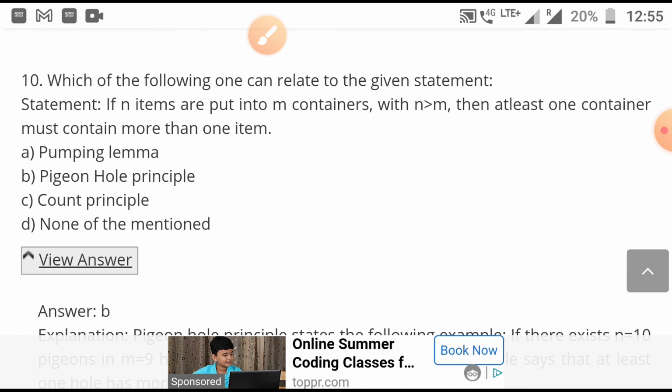The pigeonhole principle states that if you have m objects and n holes where m is greater than n, then we need to put more than one object in a single hole, meaning there will be at least one hole that has more than one object. So this is the pigeonhole principle, and the correct option is B.